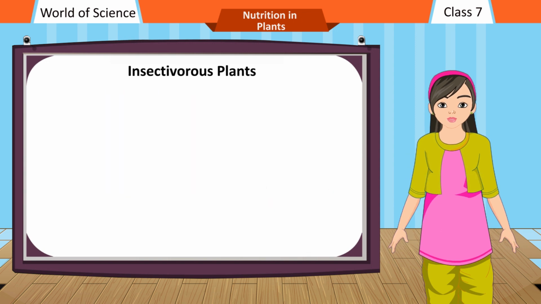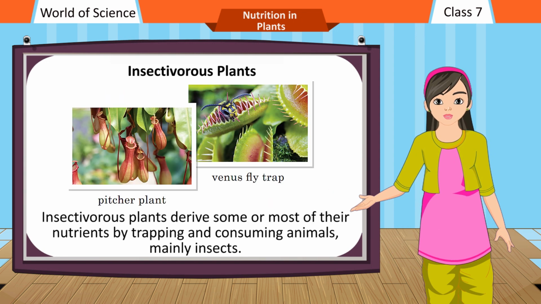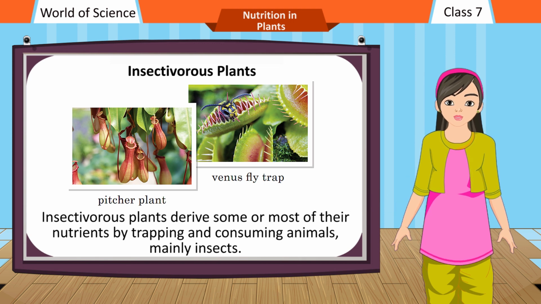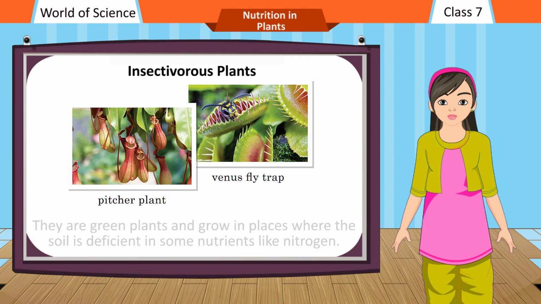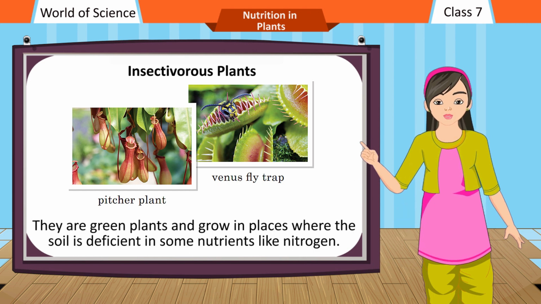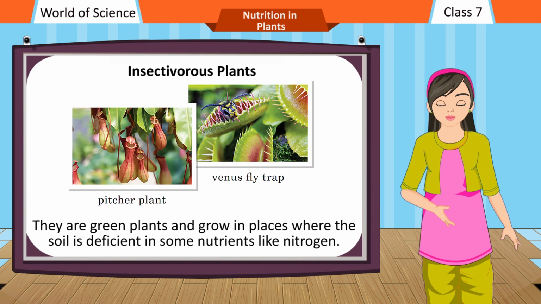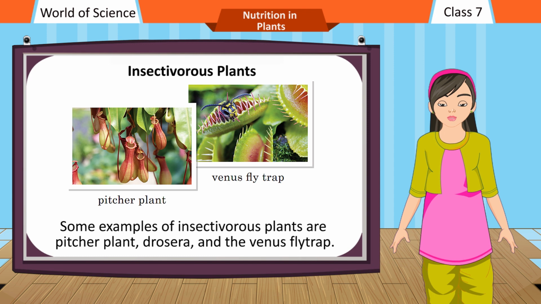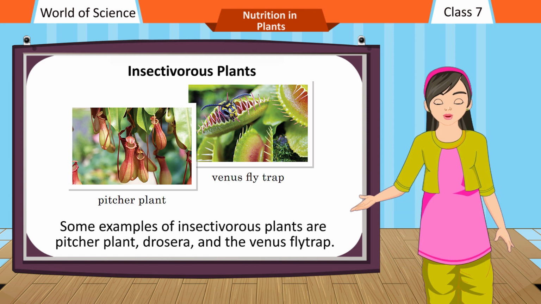Insectivorous plants. Insectivorous plants derive some or most of their nutrients by trapping and consuming animals, mainly insects. They are green plants and grow in places where the soil is deficient in some nutrients like nitrogen. Some examples of insectivorous plants are pitcher plant, Drosera, and the Venus flytrap.